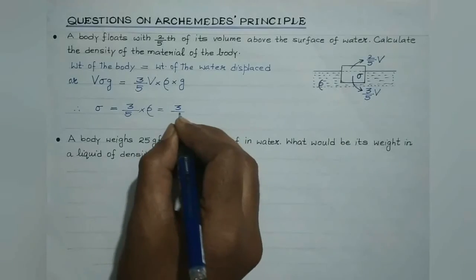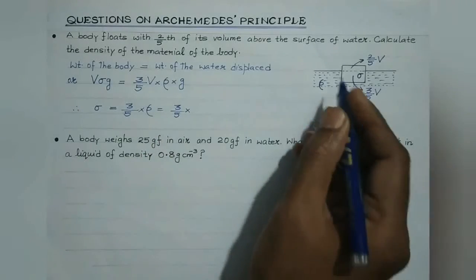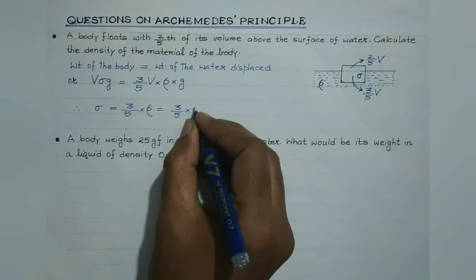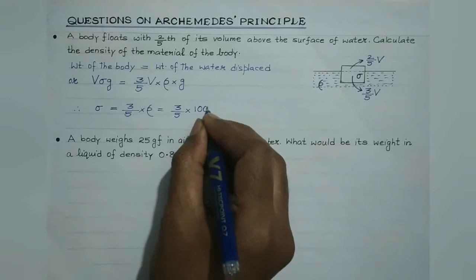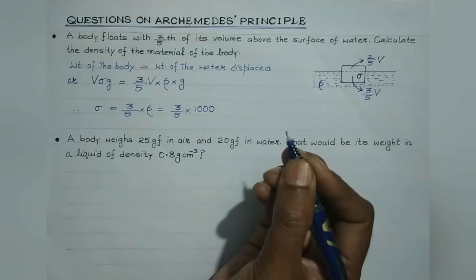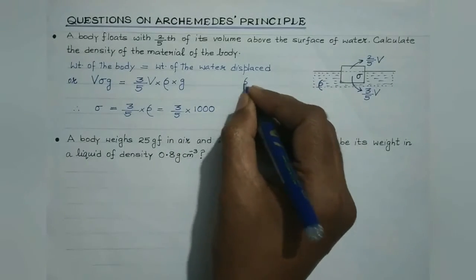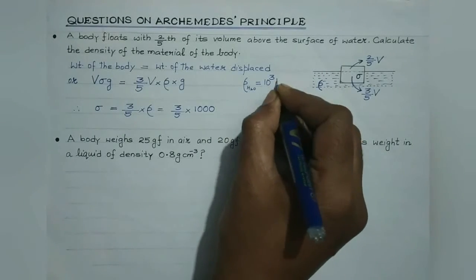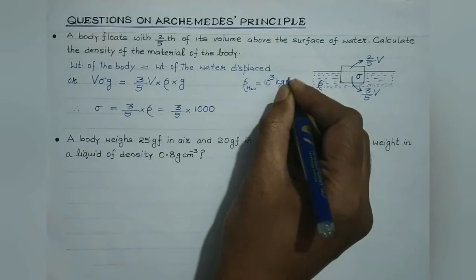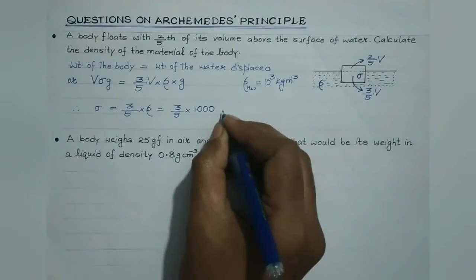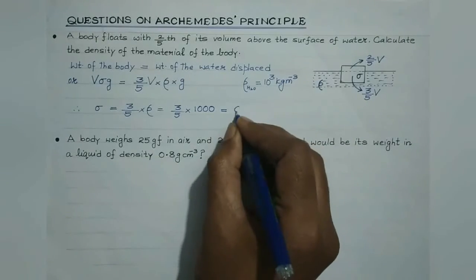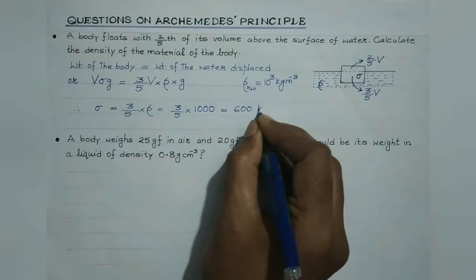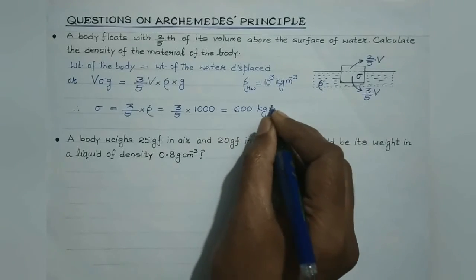So that will give you 3/5 multiplied by the density of water, which in SI is 1000 kg per meter cube, isn't it? The density of water is 10³ kg per meter cube in SI. So that will give you 600 kg per meter cube.